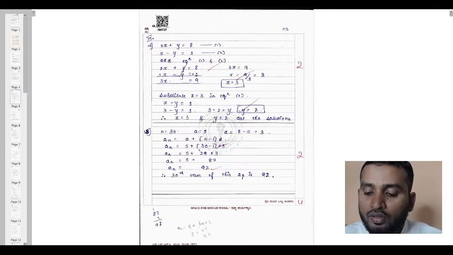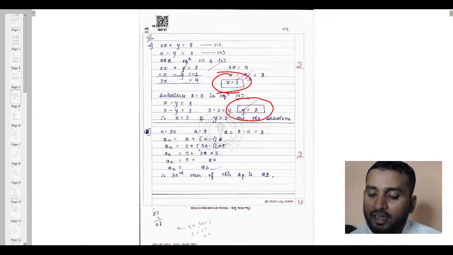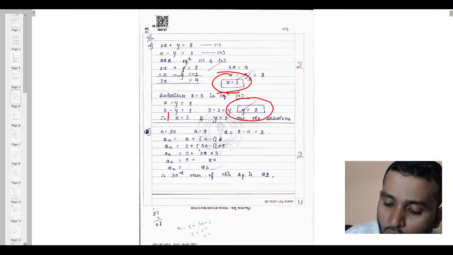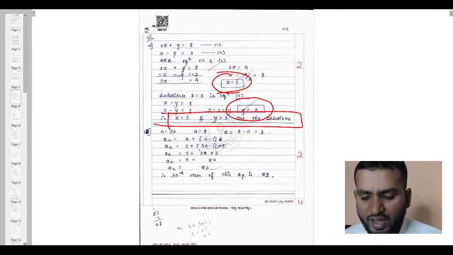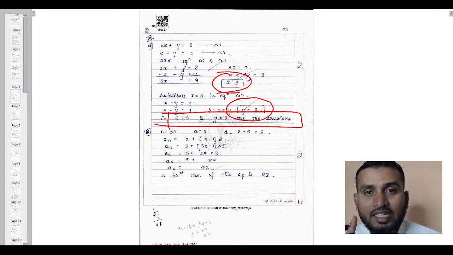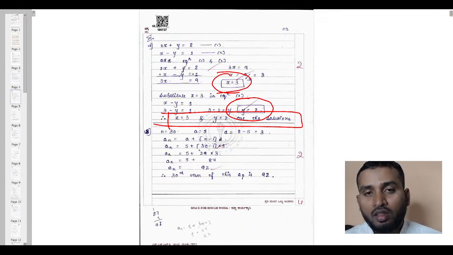Can you see, this is the most important part. He is highlighting the final answer. That is very important, children: highlighting the important answer and commenting in the last. For every question you have to write the last comment. After solving, at last write a single line: what was the question and what is the answer. The question is find the value of x and y, so ultimately you should write, therefore x equals 3 and y equals 2 are the solutions.